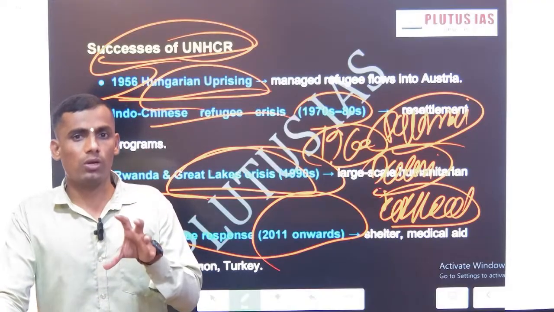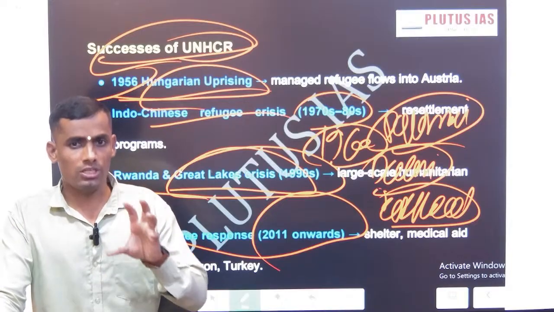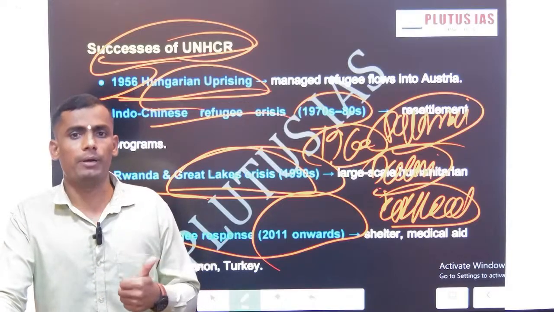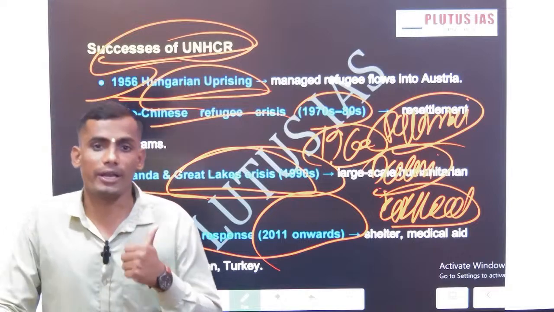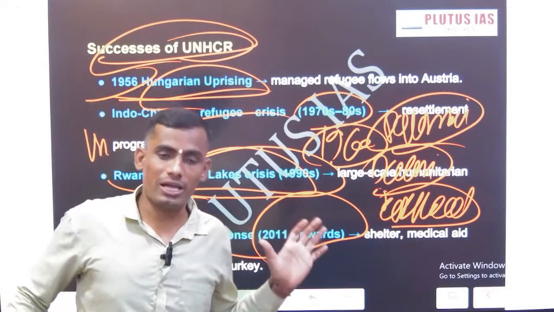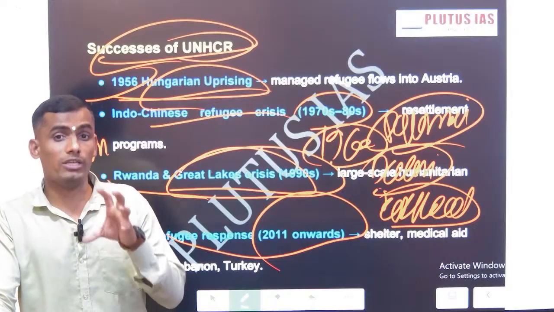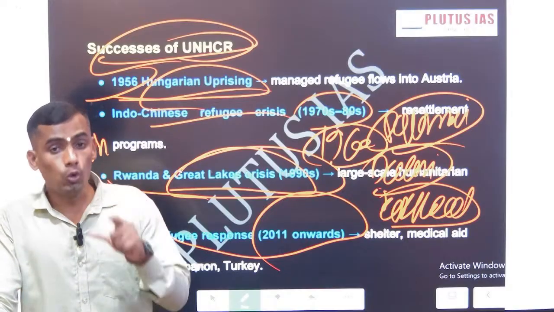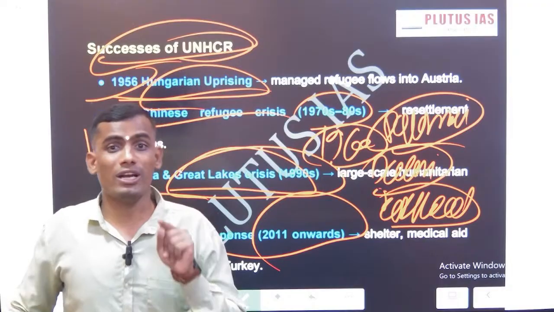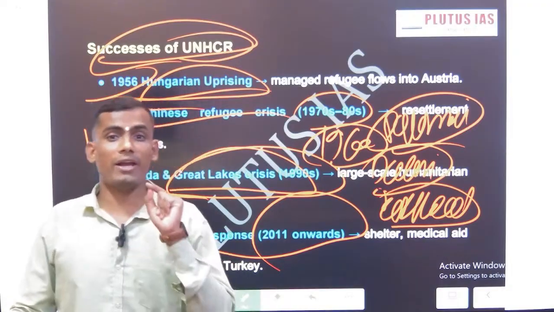At that crucial moment, UNHRC stepped in to help the people and stood for human rights and the UN mandate. So these are successful examples of the UNHRC. Do mention this in your answers, because this will give an additional edge.